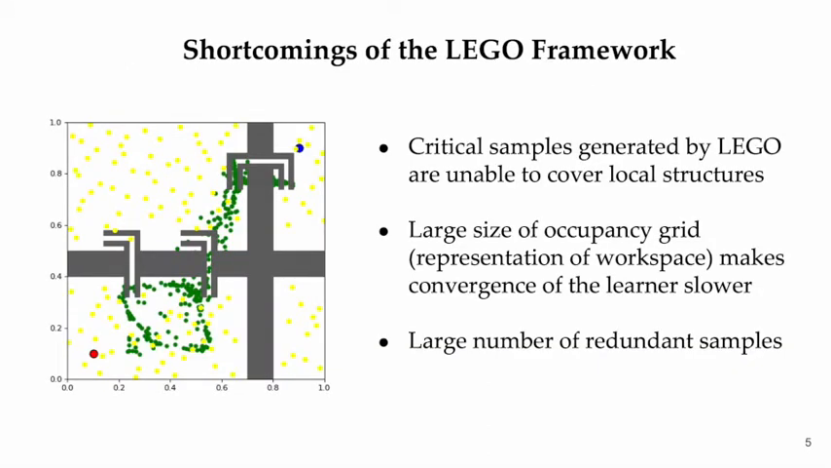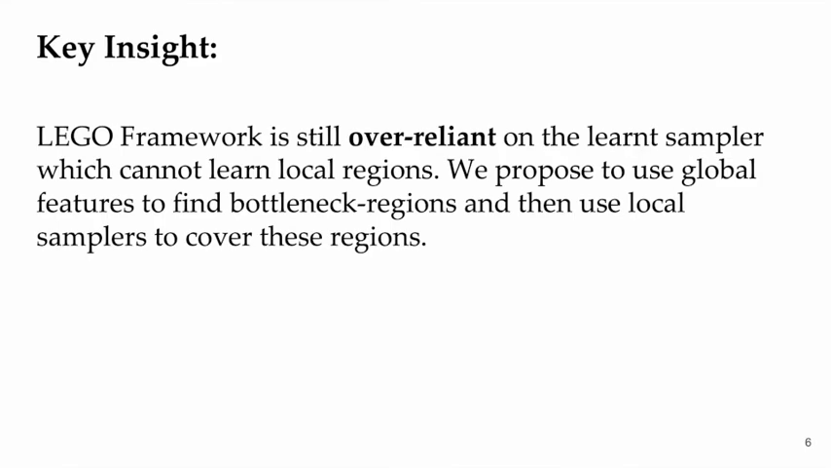The learned sampler fails to place an adequate number of samples required to cover the local structure of the bottleneck regions. Thus, it fails to find a feasible path owing to the lack of connectivity between the sparse graph and the LEGO samples. While the LEGO framework tries to share the responsibility between sampler and search, the learned sampler is still overburdened to predict samples that have to cover the local structures in the bottleneck regions.